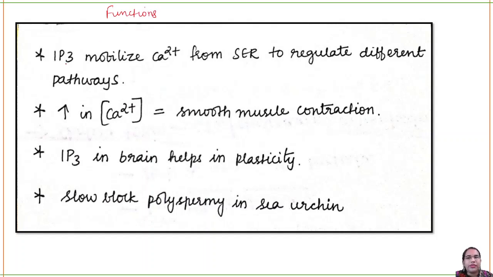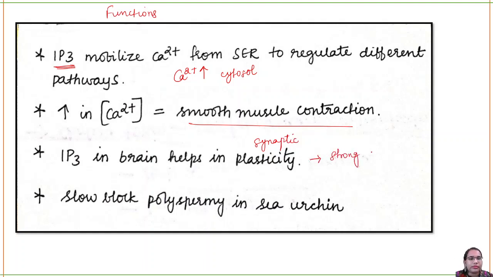The first one is that IP3 will cause a calcium ion increase inside the cytosol. Second, because calcium ions are increasing, it causes smooth muscle contraction along with calmodulin. Next, IP3 in the brain: in the brain, it helps in synaptic plasticity. Synaptic plasticity means, indirectly, strong memory formation.